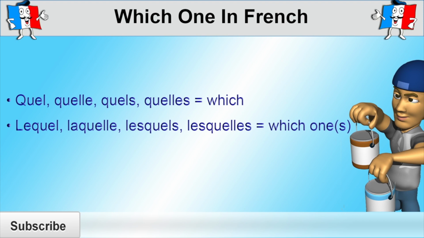masculine, and lesquelles in the feminine. So basically, to ask which one questions, you need to add the appropriate definite article to quel, that is le, la, or les. Bear in mind that these 4 forms are not the only ones you'll need to know in order to always translate which one, but we'll learn about the other ones later in the lesson.